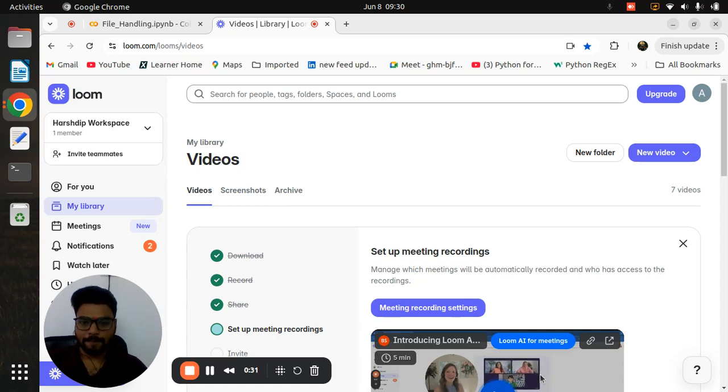One is lambda, map and reduce functions, and the second is file handling. So in this lecture, I will teach you file handling. As I said, I don't want to make the video lengthy, so I will teach you only the basics that are required. If you want to learn more, you can definitely connect with me on LinkedIn. Without wasting time, we will move forward with our new topic called file handling.